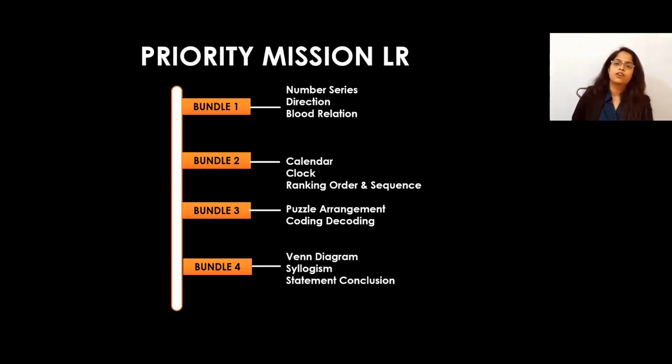Second should be calendar, clock and ranking order sequence. Then the third bundle can be puzzle arrangement or coding-decoding, and the last can be for Venn diagram, syllogism and statement conclusion. So you have to complete the LR syllabus in 4 bundles. You can complete it like this.